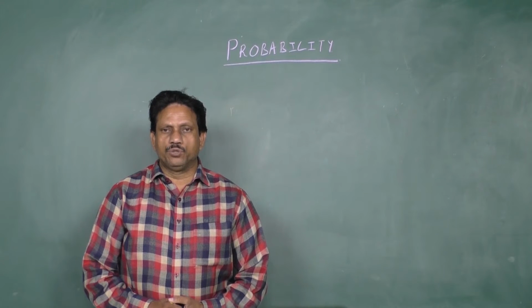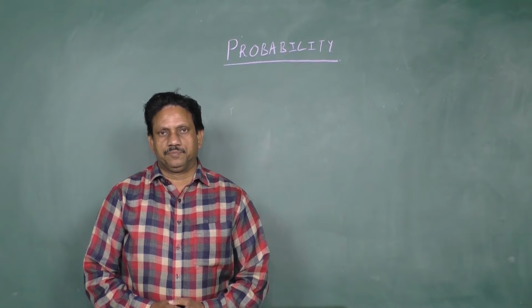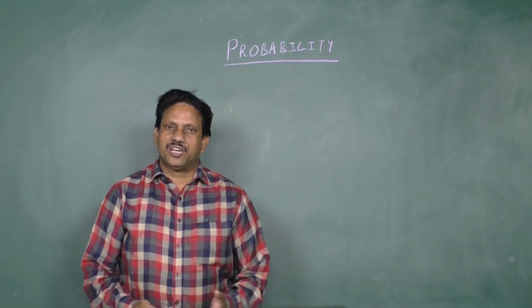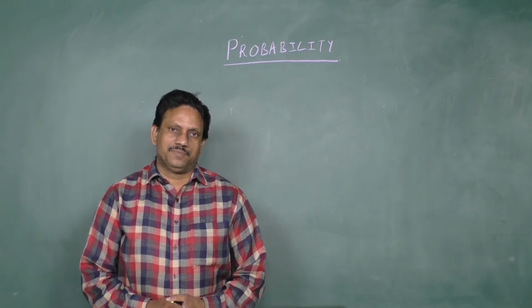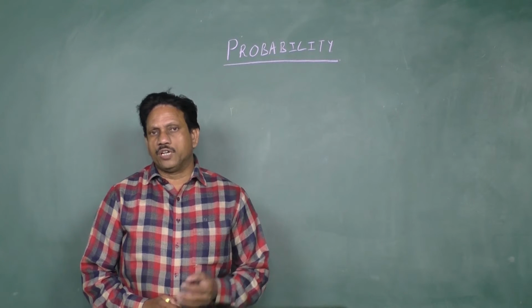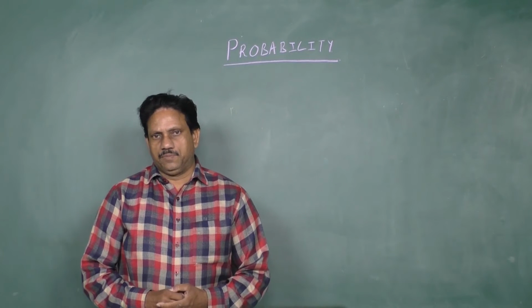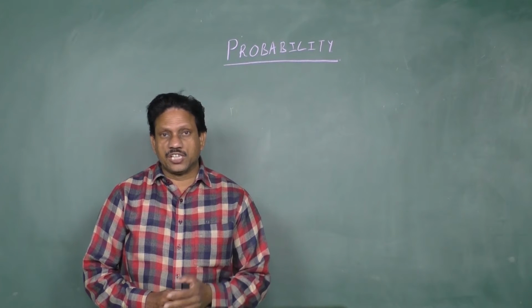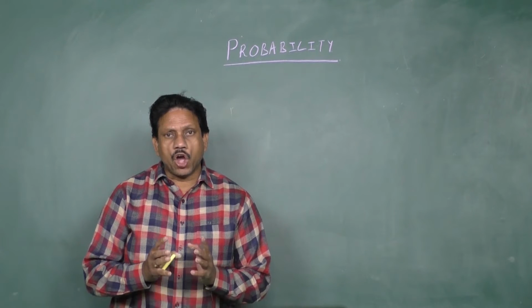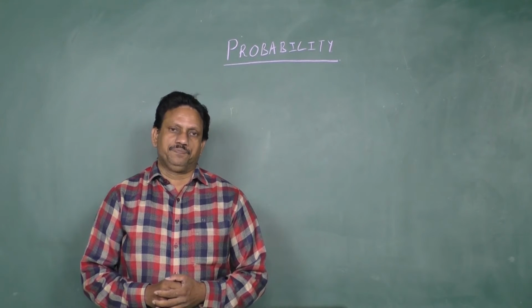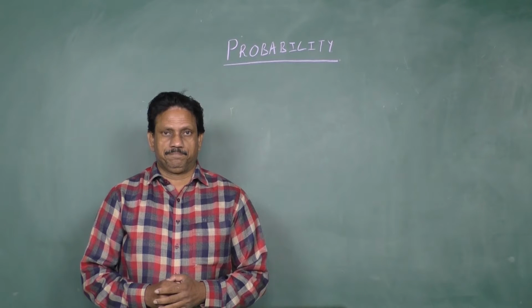Today we are going to learn a new chapter, probability. Probability means chance of occurrence. To learn this chapter, students, we must have some definitions. Experiment: an operation which results in some well-defined outcomes is called an experiment. It should be well defined.